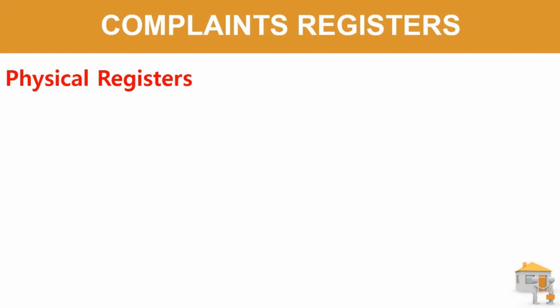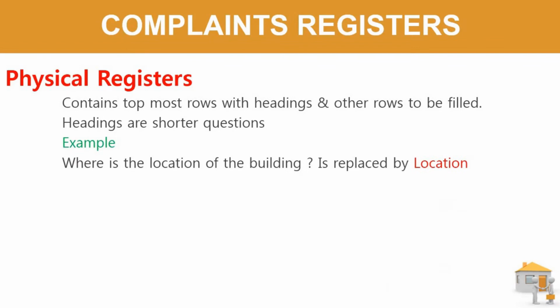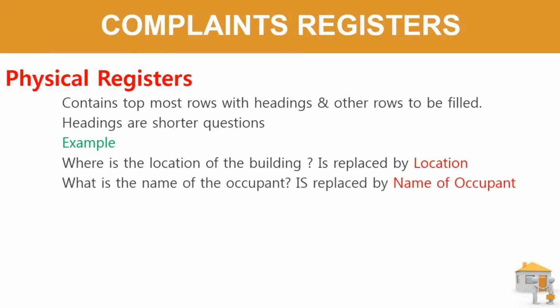Complaints register. Let's have a look at the complaints register. Physical registers contain topmost rows with headings and other rows to be filled. In other words, headings are shorter questions. Example, where is the location of the building? Instead of such a lengthy sentence, we are replacing it with location, a simple word. What is the name of the occupant? It is being replaced by name of occupant. So, rows are the places to write the answers.